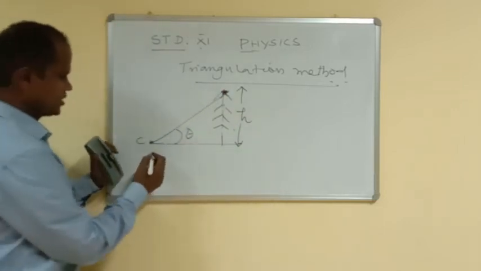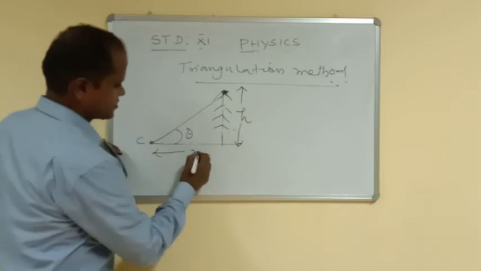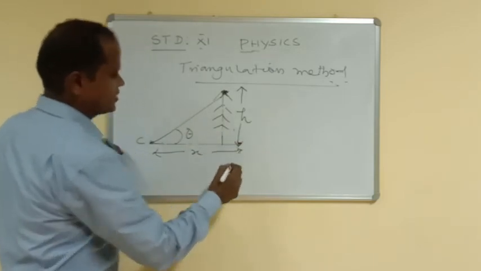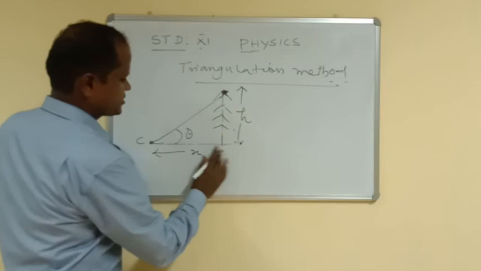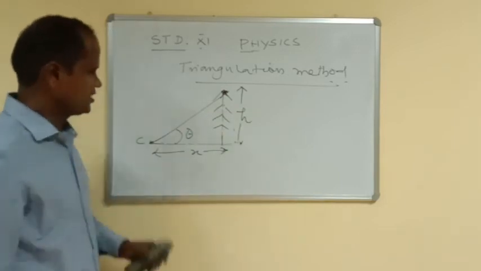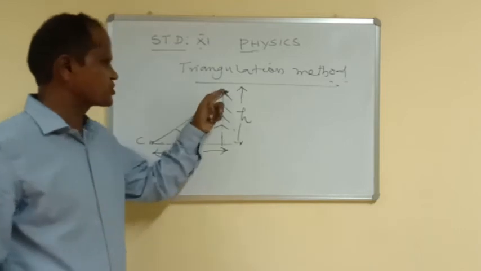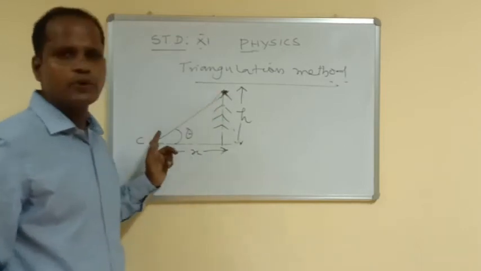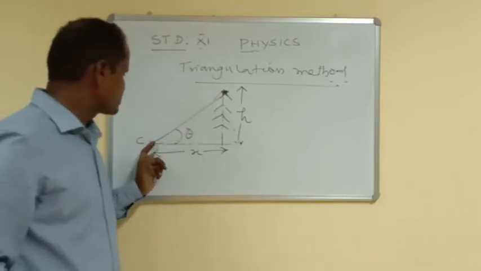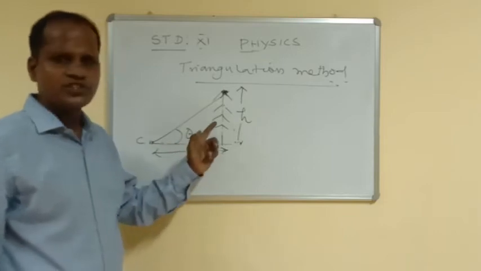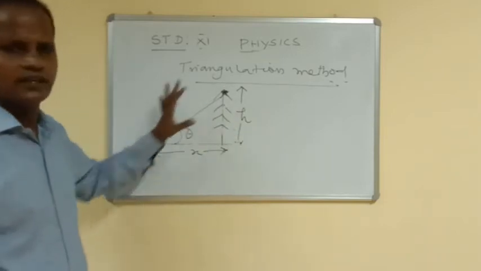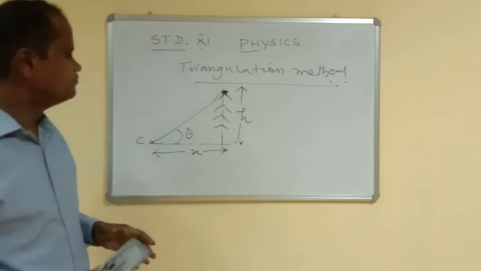Here, what is this distance? This may be x. x is the distance of the tree from the point of observation. So from this only we are measuring this height. This is the point of observation, and here the angle theta. How can you measure this height by using this given data?